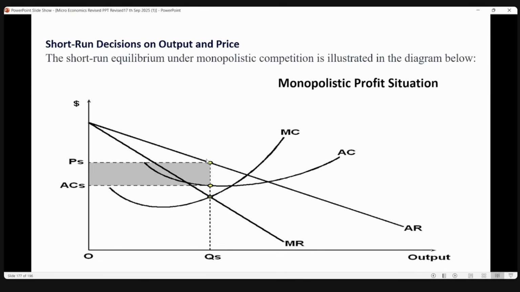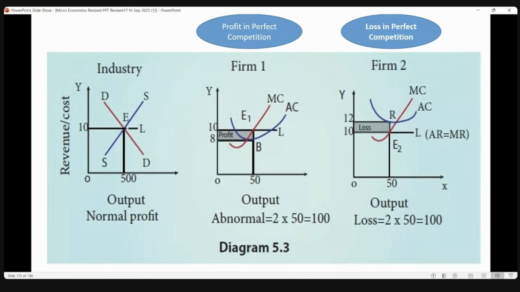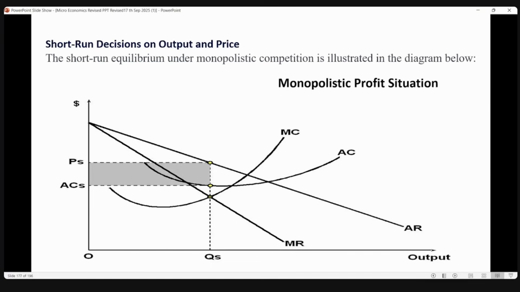See, the revenue curves always, in perfect competition, how did we see the revenue curve? In perfect competition, you saw the revenue curve. They are just parallel to the x-axis, normal lines which are parallel to the x-axis. That is, you can see the price is constant, but at this price, you can see there is enormous demand. But here the revenue curves, you can see, are slanting downwards.